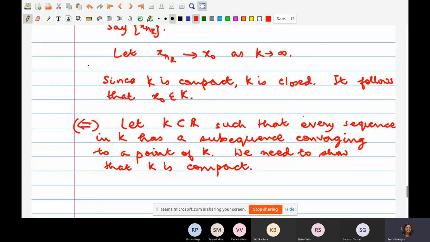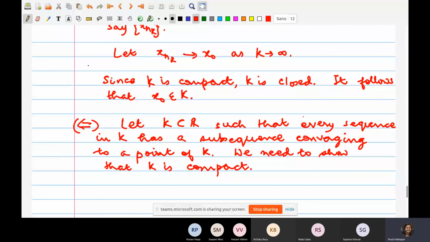Yes. So from there we can say that K contains its limit points. Okay, so you're trying to say that K is closed. Yes. That seems like a good starting point. So what Kritika is trying to say is that we use this analysis to say that K is closed. You are right, but the argument will be a little more straightforward if you argue like this: we claim that K is closed.